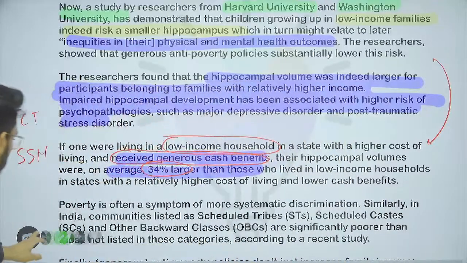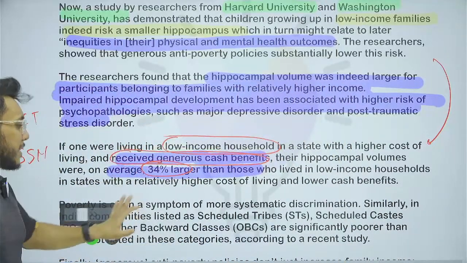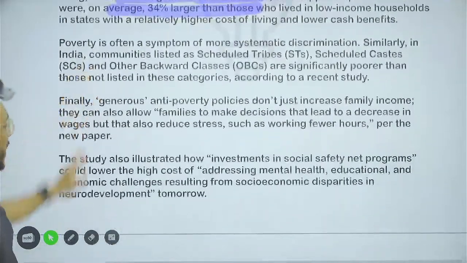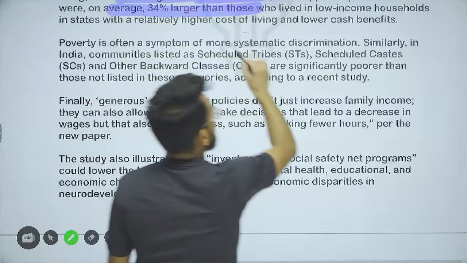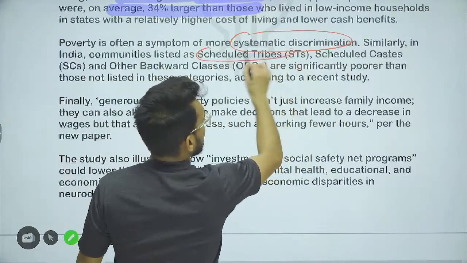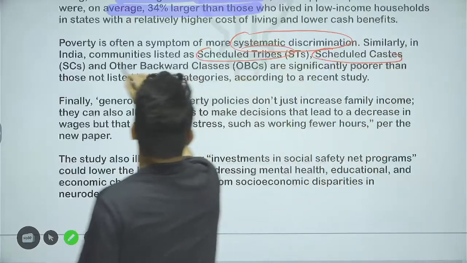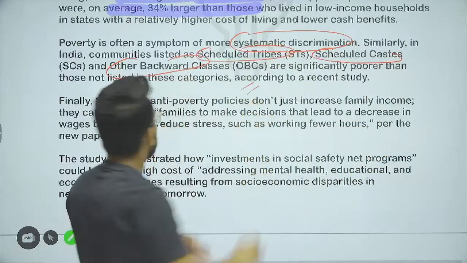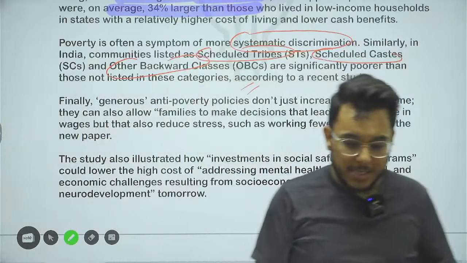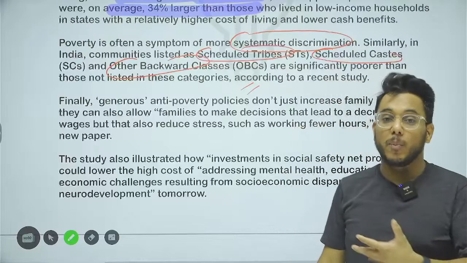Now, in the context of India, poverty is also because of systemic discrimination. The scheduled tribes, scheduled castes, and other backward classes are significantly more poor than the general categories, particularly the scheduled castes and scheduled tribes. Why?